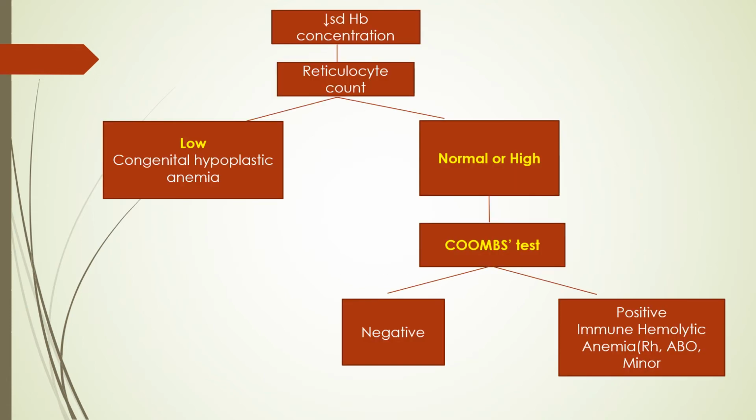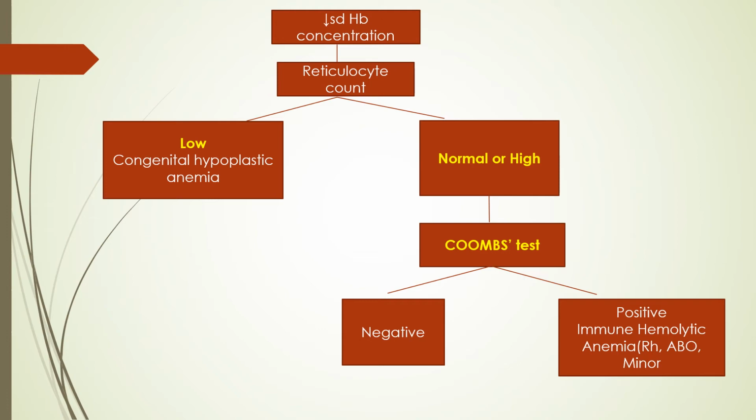Then coming to the algorithm, which will tell you how we should proceed in an infant with anemia. If an infant is looking pale and you go for a measurement of hemoglobin levels and find a decreased hemoglobin concentration, then we should first go for the reticulocyte count.